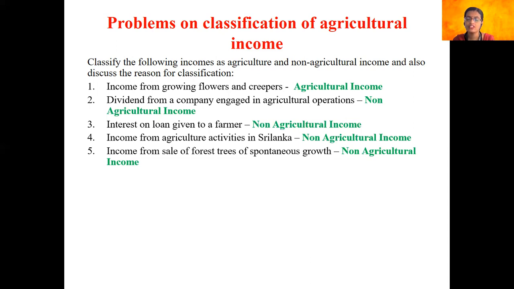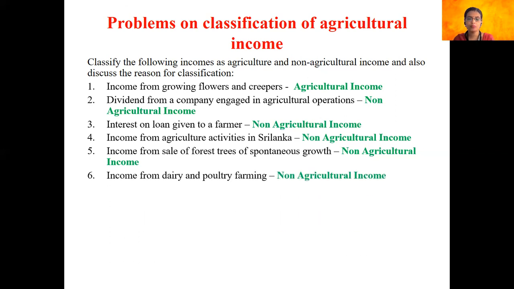The next one we have is income from sale of forest trees of spontaneous growth. This would be considered as a non-agricultural income because here no one tries to put a seed or crop a plant and then harvest it. Here the trees are of spontaneous growth in nature. Since we are not investing anything or cultivating anything, this is not considered to be an agricultural income, but it is a non-agricultural income because we have not invested or cultivated anything out of the land, but we are going to sell the trees or plants which are of spontaneous growth. Therefore, it is considered as non-agriculture in nature.